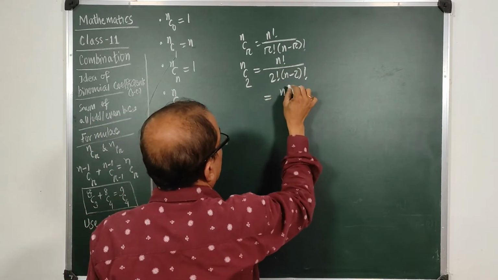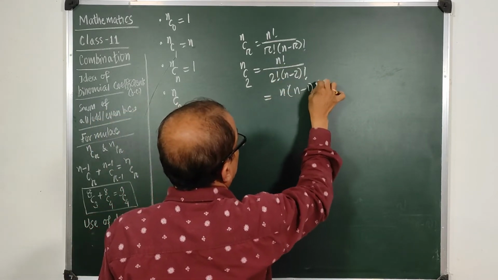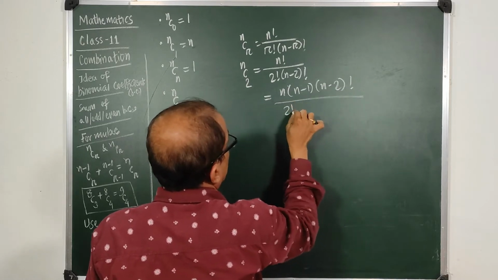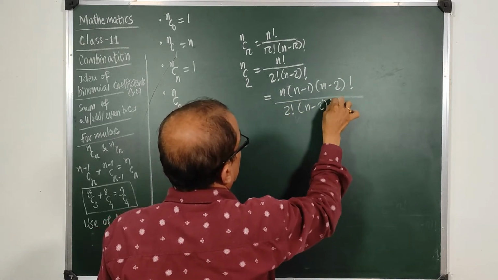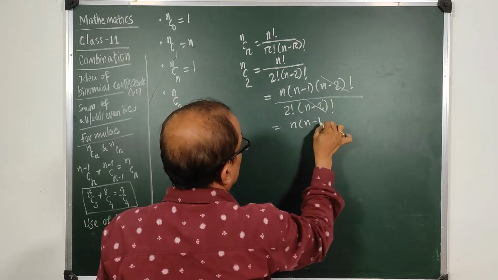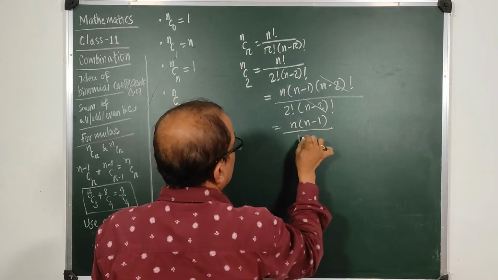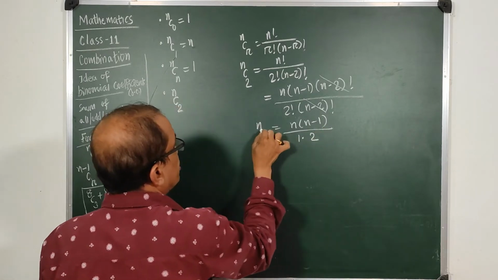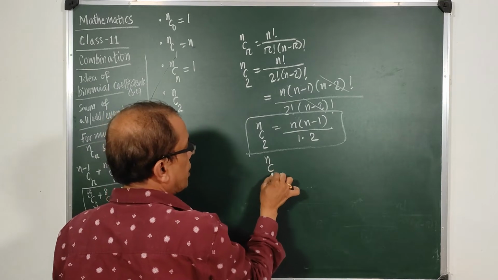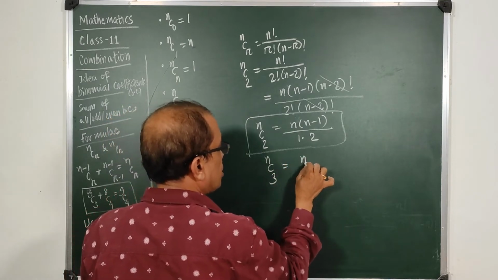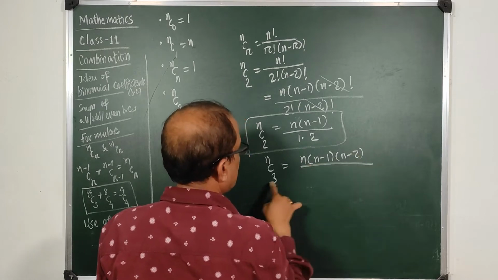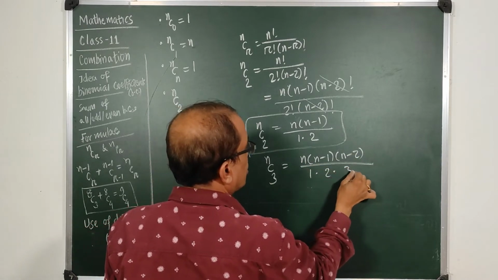n factorial is n into n minus 1 into n minus 2 factorial, and this is 2 factorial into n minus 2 factorial. The common factor cancels, we get n into n minus 1 divided by 2 factorial, that is 1 into 2. So nC2 has a formula like this. Similarly we can find nC3 is equal to take 3 things, n, n minus 1 and n minus 2 divided by 3 things, 1 into 2 into 3.